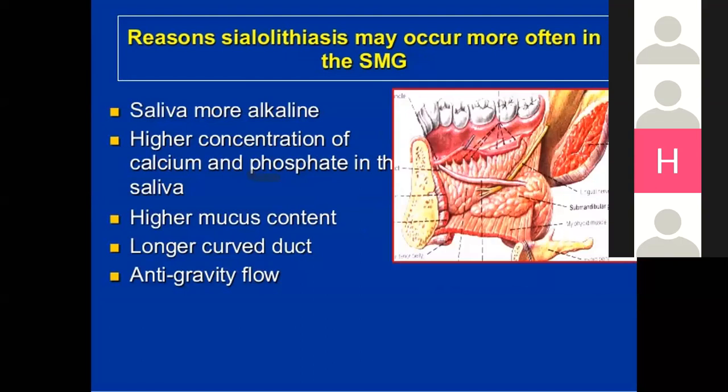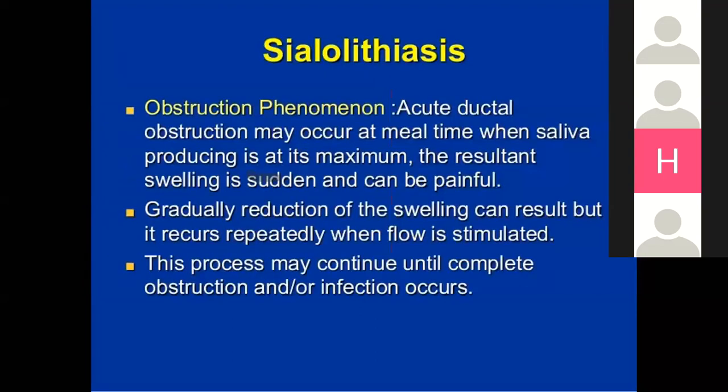Reasons sialolithiasis may occur more often in the submandibular gland: more alkaline saliva, higher concentration of calcium and phosphate in the saliva, higher mucus content, a longer curved duct, and the anti-gravity flow. In salivary obstructive phenomena, acute ductal obstruction may occur at mealtime when the saliva production is at its maximum.